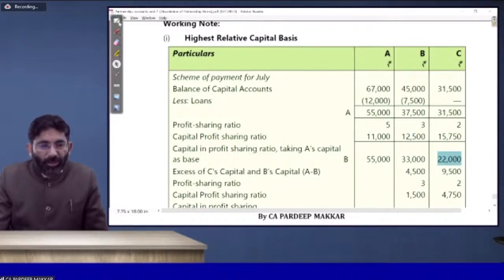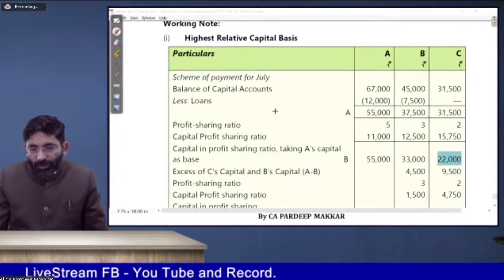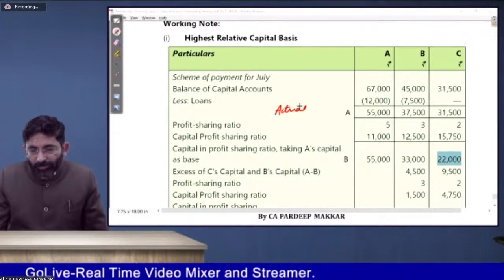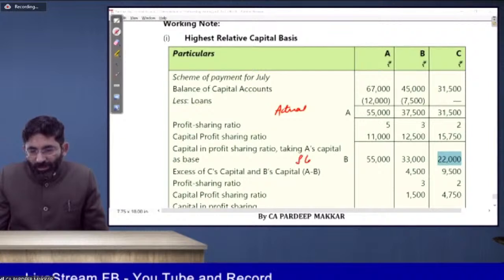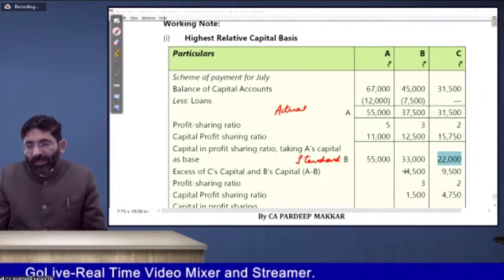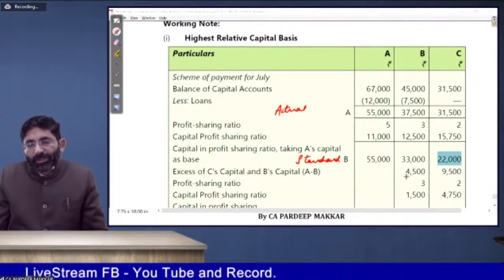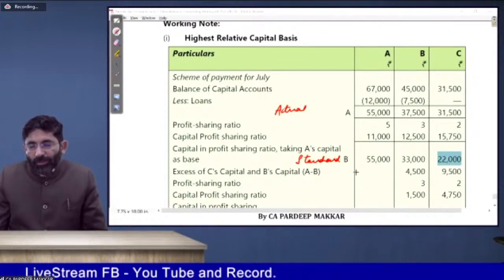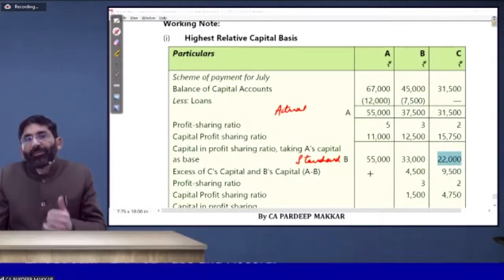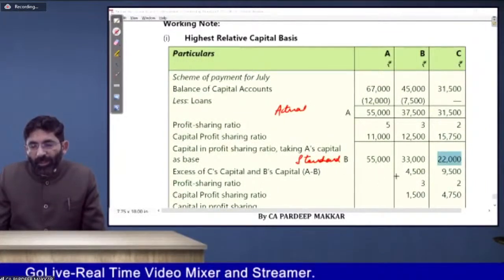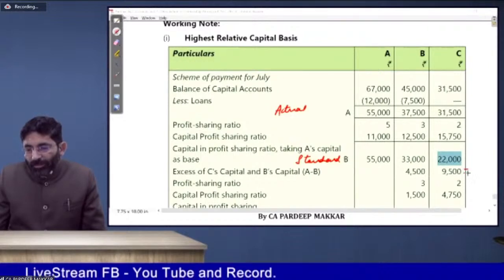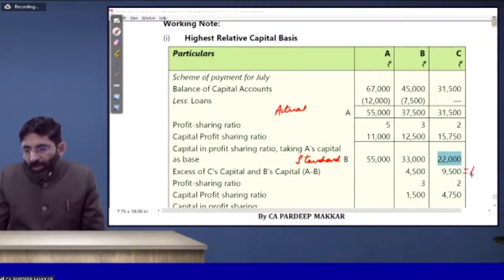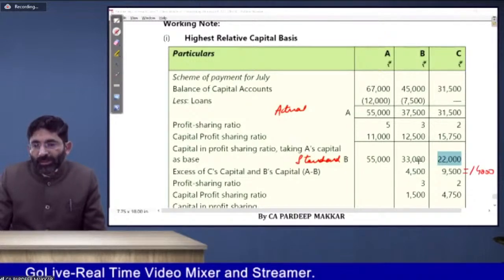You may note it down even. It is the actual capital, and it is the standard balance. So what do we have to do? Actual minus standard. We will get the amount which is the final amount of excess of C's capital and B's capital. That is 4,500 and 9,500. So how much amount is with us? We have, according to this, we should have 14,000 with this. Whether we have 14,000 with us, please check.